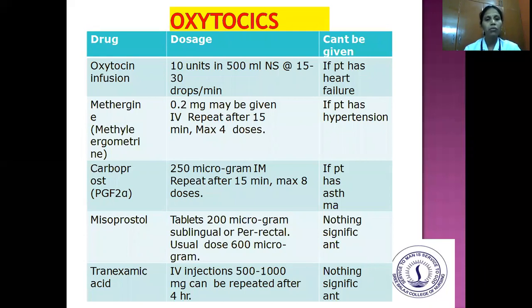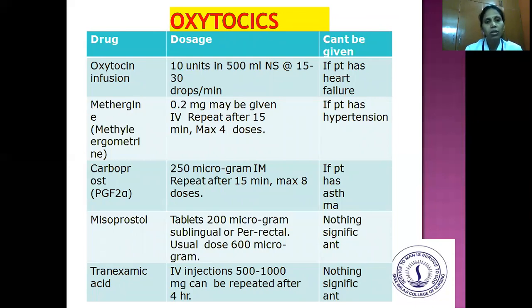Oxytocics. The drug of choice is oxytocin infusion. The dosage is 10 units in 500 ml of normal saline at 15 to 30 drops per minute, and it should not be given when it is contraindicated, for example if the patient has heart failure. The other drug of choice is Methergin, that is methylergometrine. So 0.2 milligram may be given IV, and repeated after 15 minutes. Maximum 4 doses can be given. It is contraindicated if the patient has hypertension.